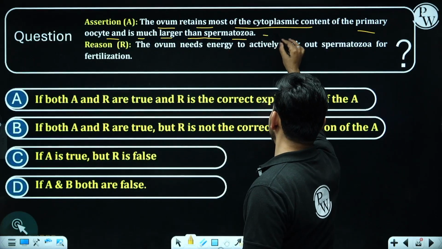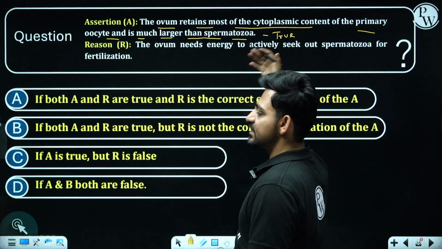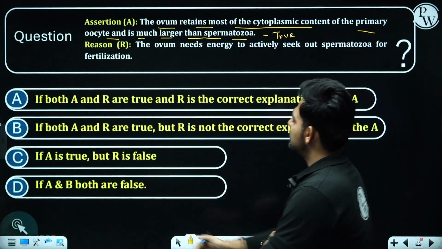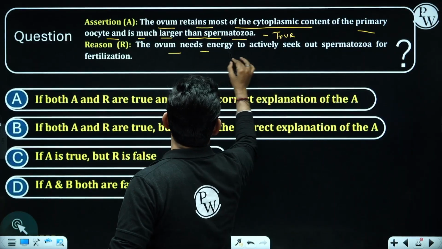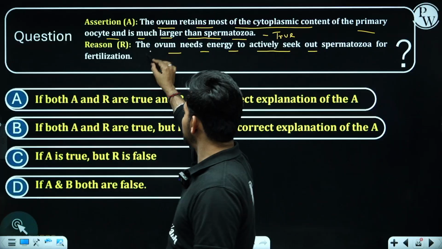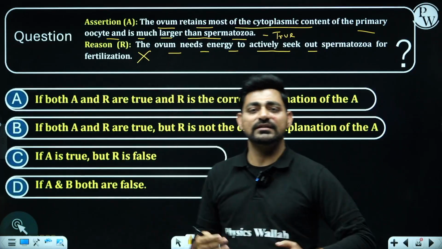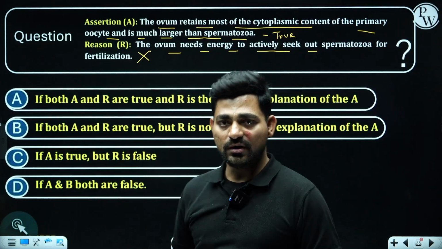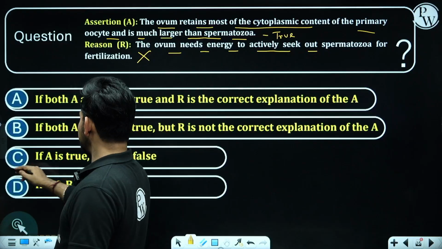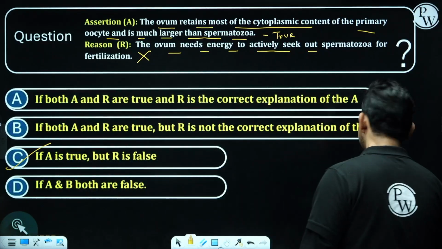Obviously, this is true if you have studied oogenesis in a proper manner. And the reason said that the ovum needs energy to actively seek out the spermatozoa. No, that's going to be a false statement. The sperm needs energy to reach up to the ovum and penetrate inside it. So the assertion is true, but the reason is false.